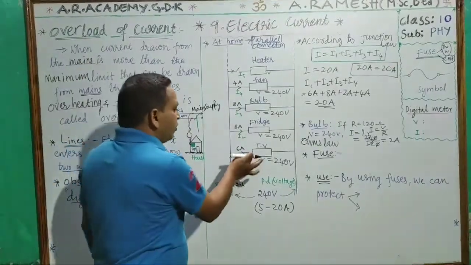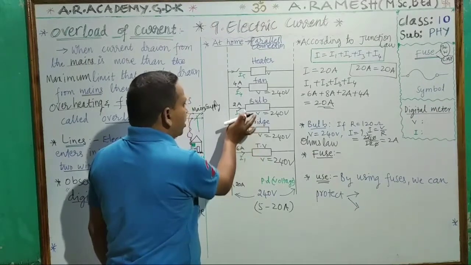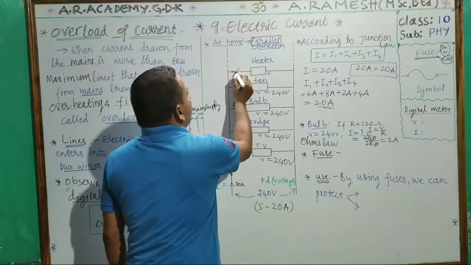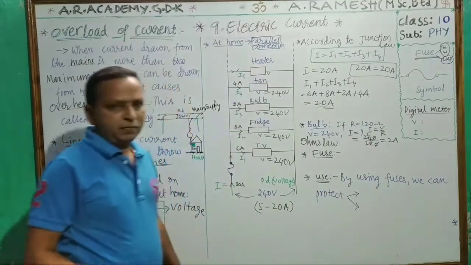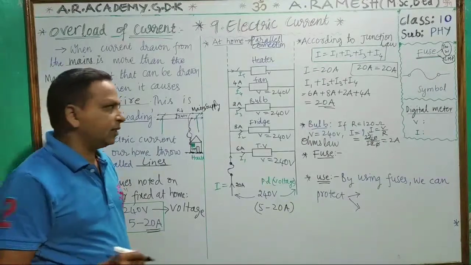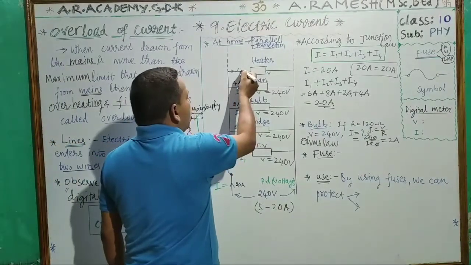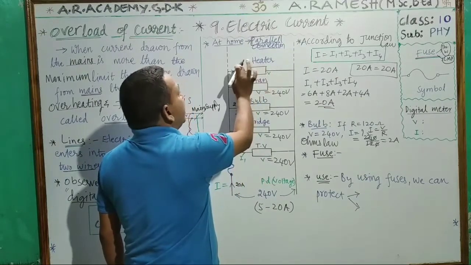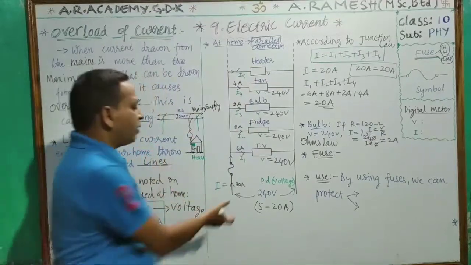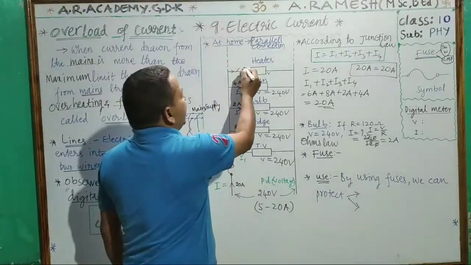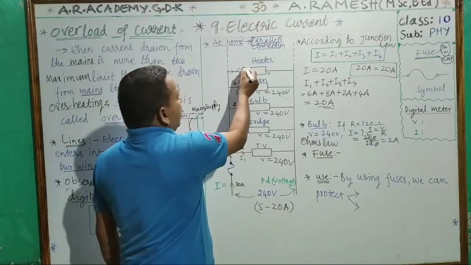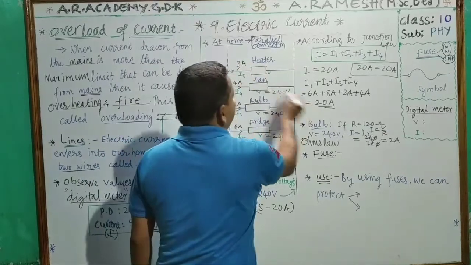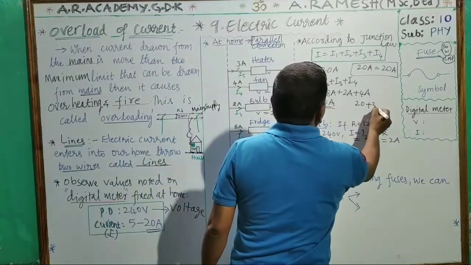But if they are in the on position, and this one is now in the off position, if you switch on this heater, what happens? Can you guess? If you switch this one on, automatically, it also has a certain resistance. According to that, it will try to draw current from the mains. So for example, this current value is say 3 amps. Then automatically, 20 plus 3, 23 amps.